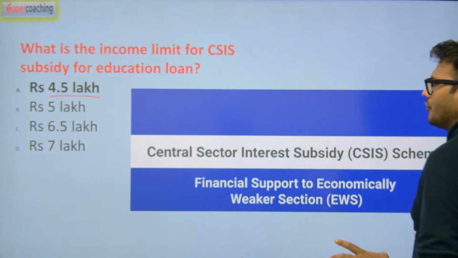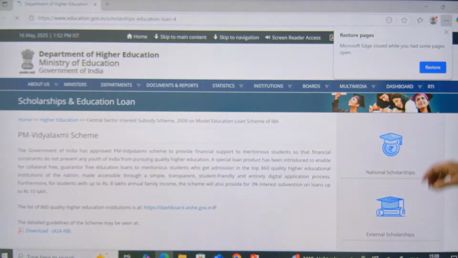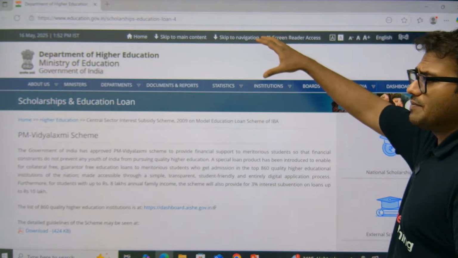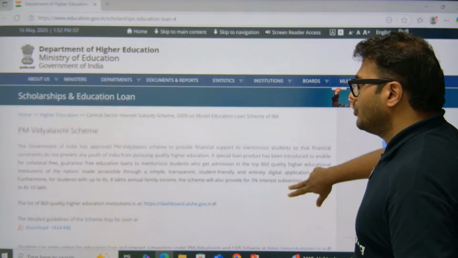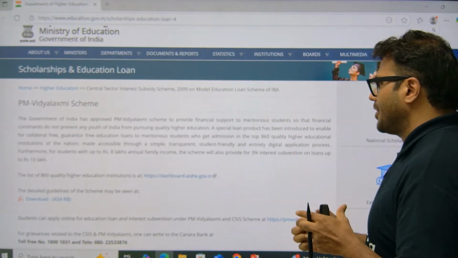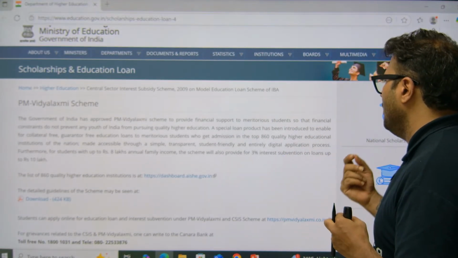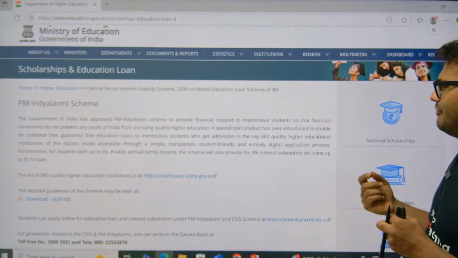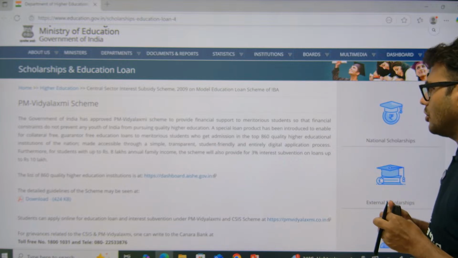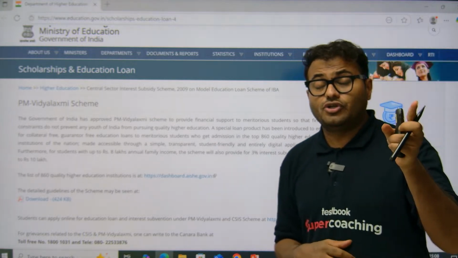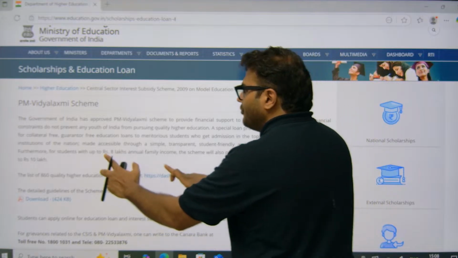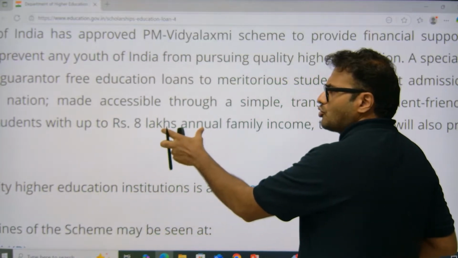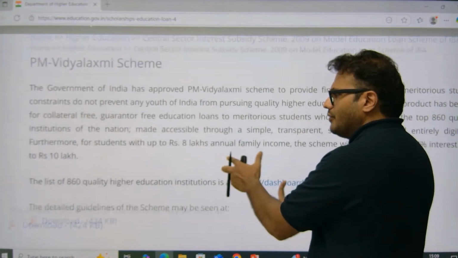I will show you the official document on the Government of India's website. This is the website of the Education Ministry, and according to it, there is a Vidya Lakshmi scheme. Under the Vidya Lakshmi scheme, for students with up to 8 lakh annual family income, the scheme also provides 3% interest subvention on loans up to 10 lakh. So under the Vidya Lakshmi scheme, the family income should be less than 8 lakh rupees. That is the concept.